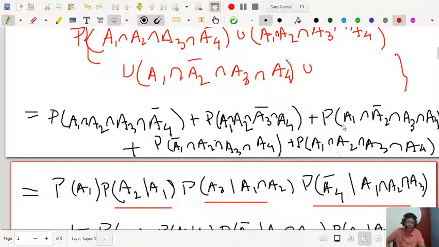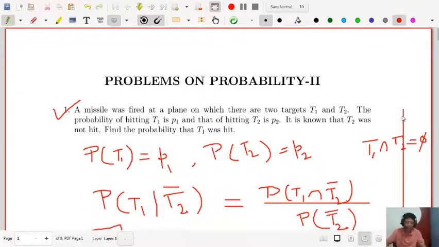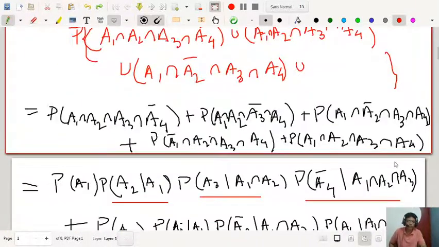You look at that, you have A1, that will be p, A2 bar will be 1 minus p, and he fails in the previous one, so the probability of A3 will be p by 2, and he passes the previous one, so this will be p.